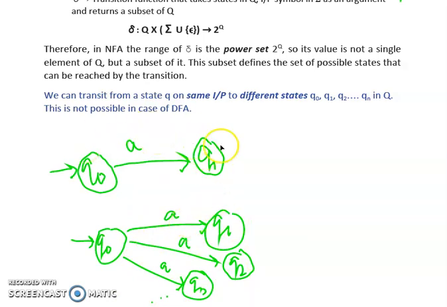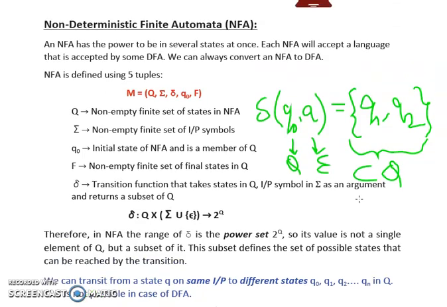Now, the epsilon transition was not allowed in case of a DFA. However, in case of NFA, suppose we are on the state Q0 and we don't want to read any input symbol, but we want to change our state. It is possible in case of NFA that we can move from state Q0 to state Q1 reading a blank symbol, or we can say reading a null, that is epsilon. So epsilon transitions are possible in case of NFA. However, these transitions were not allowed in case of a DFA. So this is all about NFA.